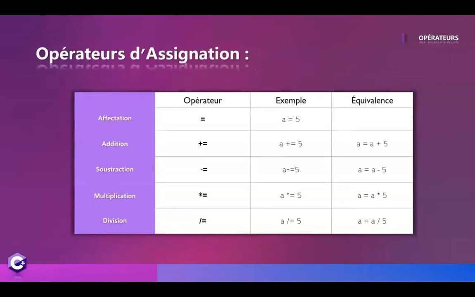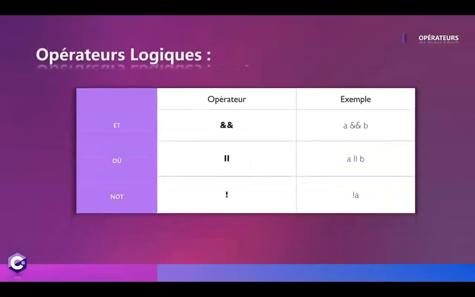Let's move on to the assignment operator. As you already know, the equal sign allows us to assign a value to a variable. Then for the rest of the table, these are all shortcuts to what you can see in this column. When you write this way in your program, it's the same as writing this way.